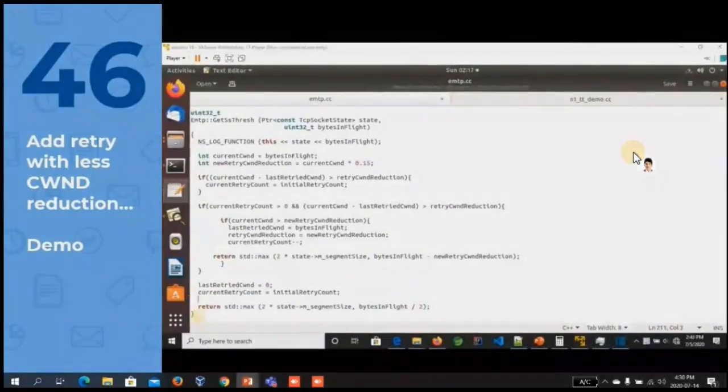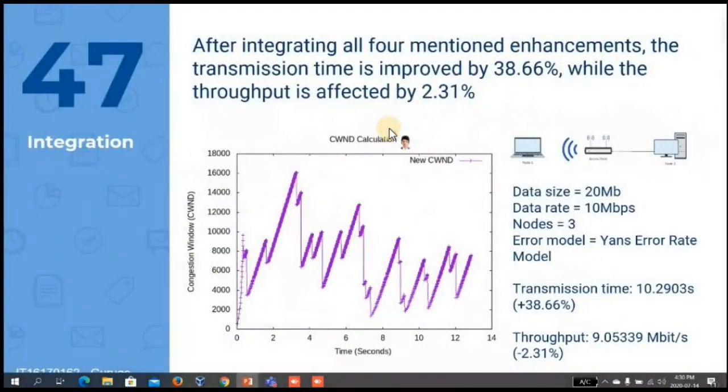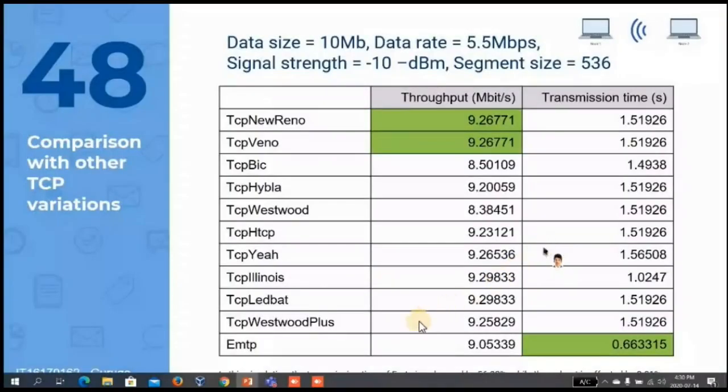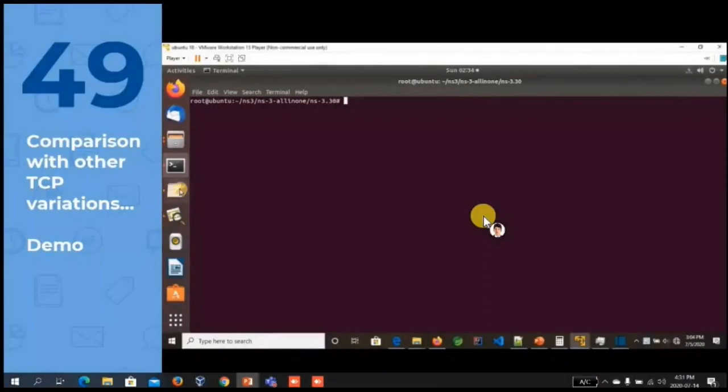This is the recorded simulation of that. And after integrating all the above mentioned enhancements, I have achieved 38% enhancement in the transmission time, and it also affects the throughput by 2%. Then after that, I have compared that integrated version with the other TCP variations. Here you can see that EMTP performs very well in the transmission time simulation, and the throughput is a bit lower than the original TCP NewReno performance. And here is the recorded version of that comparison.